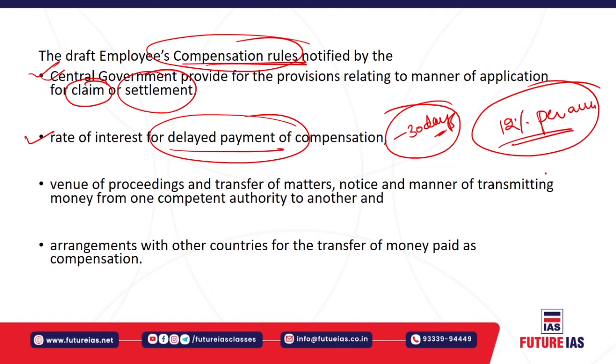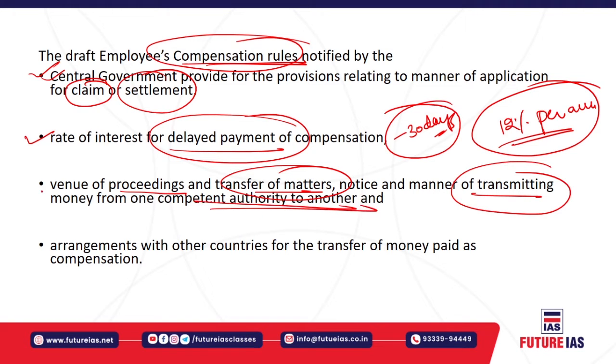Okay, and here the most important aspect is that the venue of the proceedings, and the transfer of the matters related to the transmitting of the money from one competent authority to another authority, have been streamlined. For example, arrangements have been made for the inter-country sending of this money. That is basically some sort of an amount that has been received. Okay, so here is some sort of a transfer of the money which is being paid as a compensation. It has also notified the rules which give effect to the arrangement with other countries for the transfer of this money, which has been paid under this code.